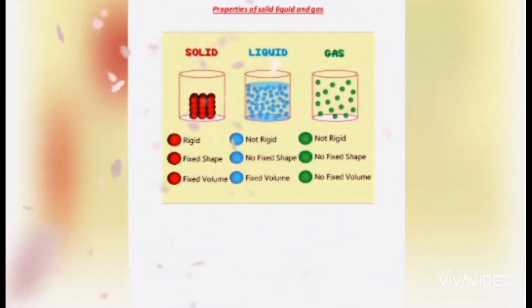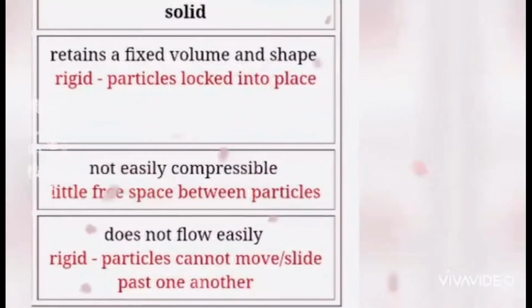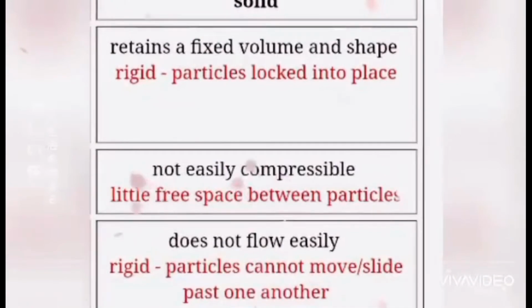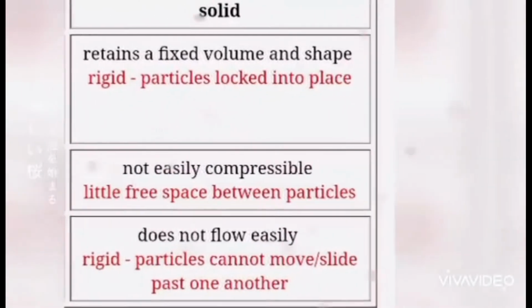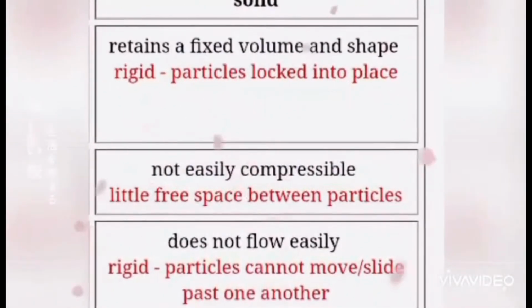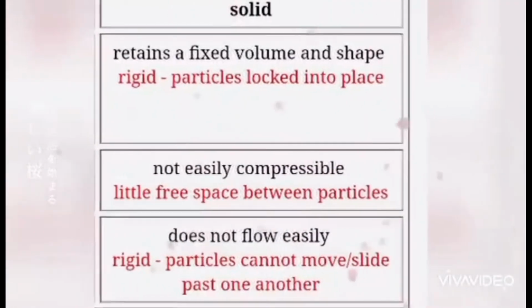Now afterwards we will talk about the specific characteristics of solids. It has a fixed volume and shape. It does not compress because it does not have air spaces between the particles. It does not flow easily because it does not have any air spaces between them. The molecules are tightly packed with each other. That's why it has a specific shape.